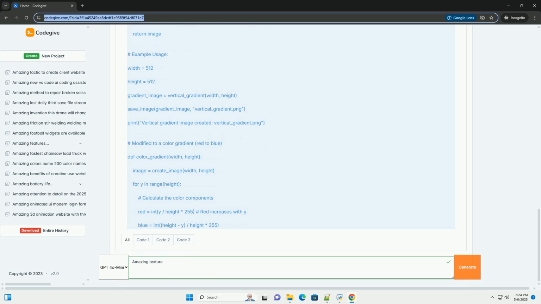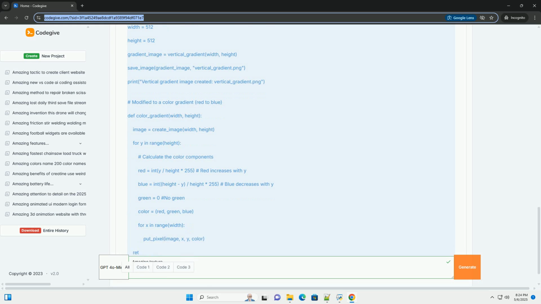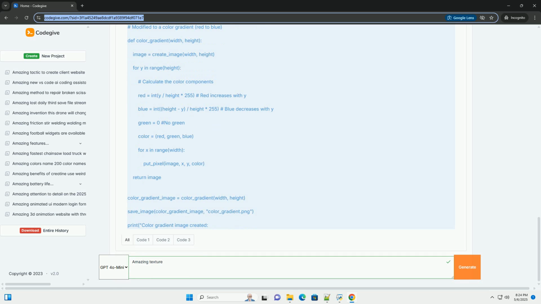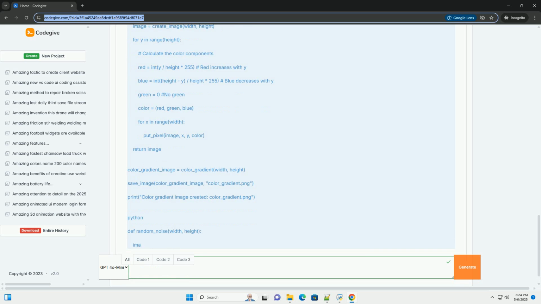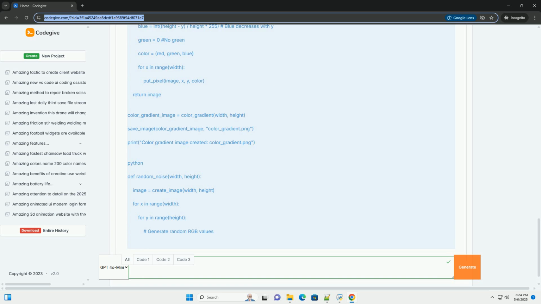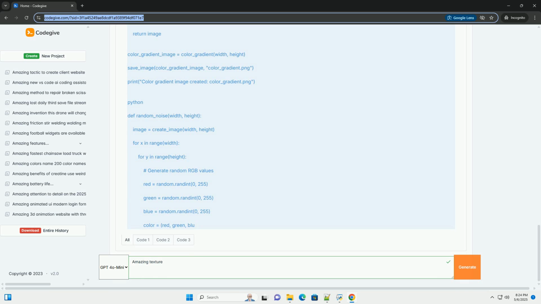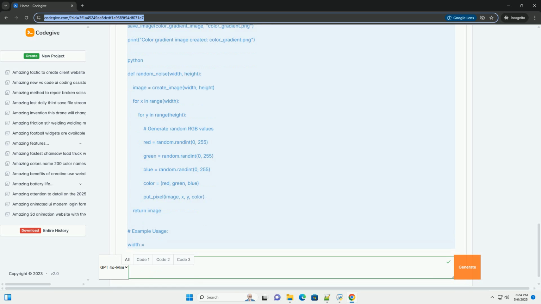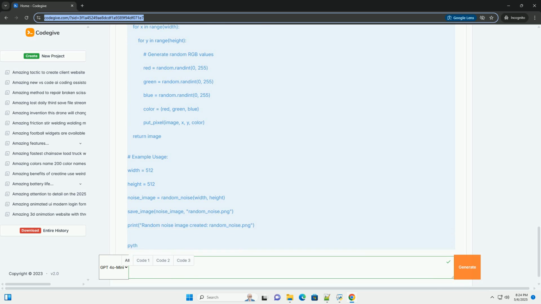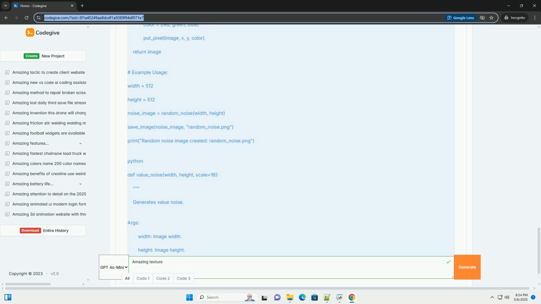They offer several advantages. Scalability. Procedural textures can be generated at any resolution without loss of quality. Editability. Parameters can be tweaked to create variations of the same texture. Memory efficiency. The texture is defined by a small set of instructions rather than a large image file. Randomness and uniqueness. Procedural generation allows for creating unique and interesting patterns.